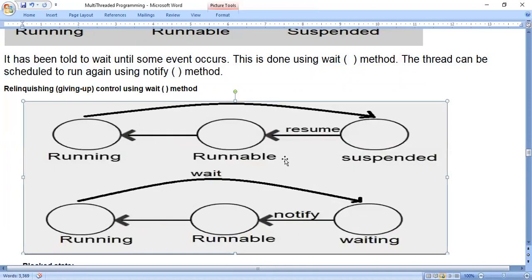You see now, from the running state, it will move to the suspended state. Again, if you use the resume method, it will come to runnable and running. First it will come to the runnable state, then it will come to the running state. Running means started working. Runnable means ready to work. If we use the wait method also, it will come to the waiting list. And again, you have to use the notify method. It will come to runnable and run.